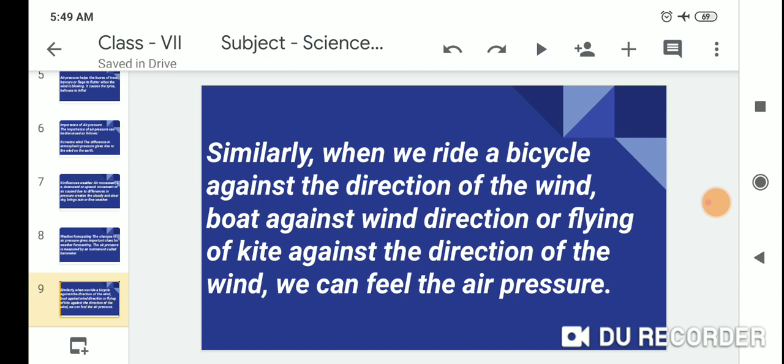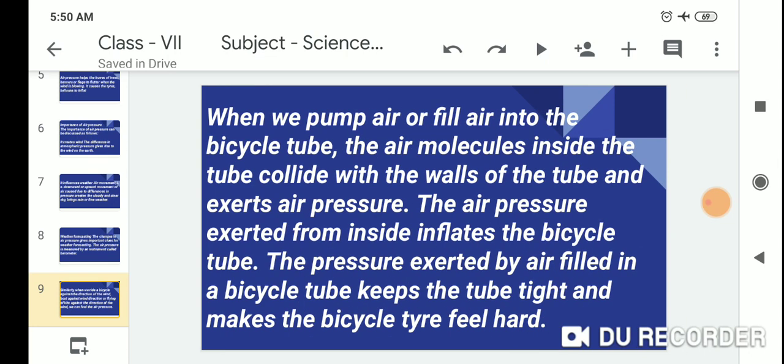The air flows very fast, so we feel the air pressure.